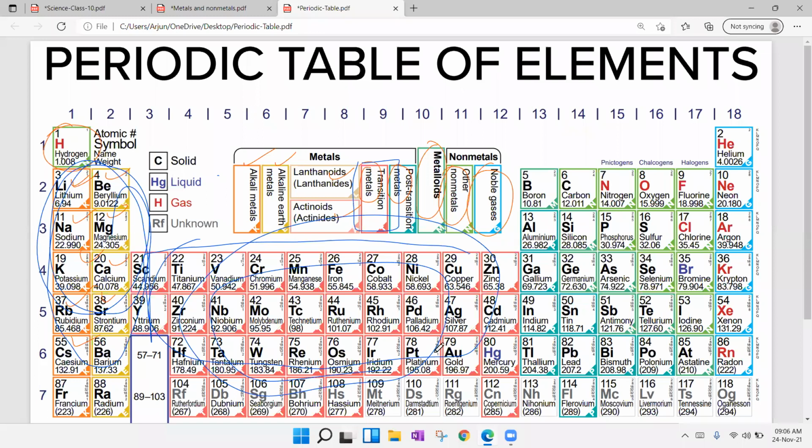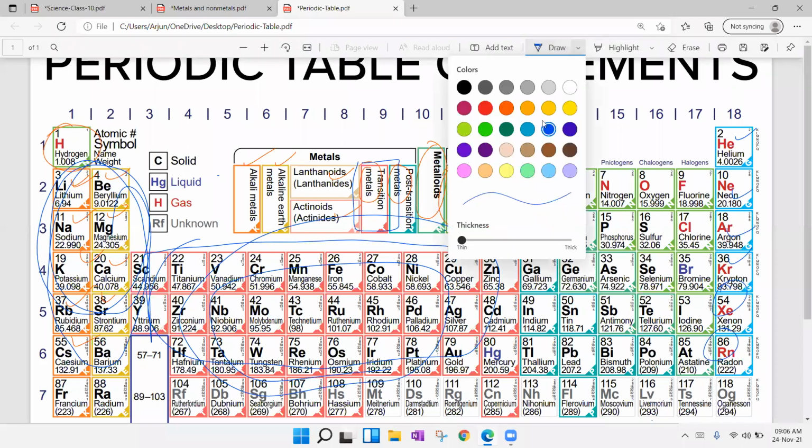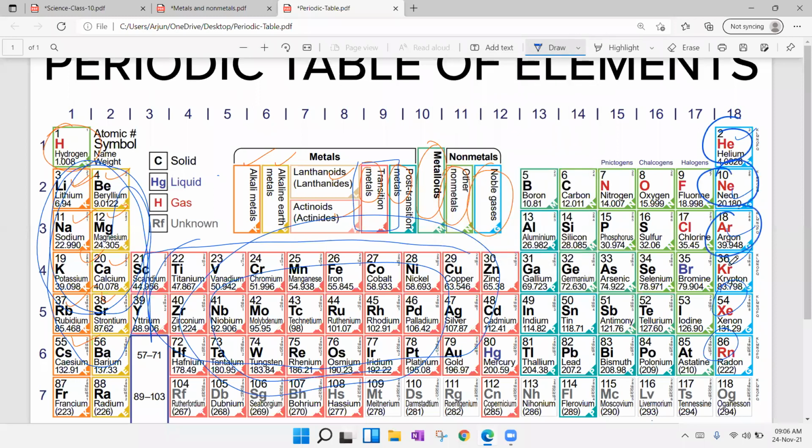These are also metals. And while coming to this side, here we have atomic numbers 2, 10, 18, 36, 54, 86, 118. These all are noble gases, stability elements, zero group elements, or 18 group elements we can call.